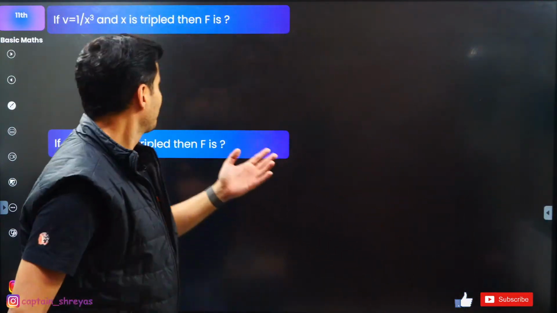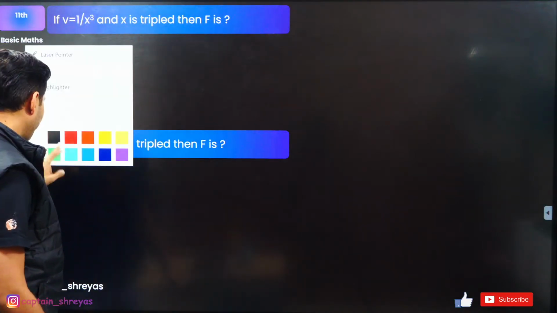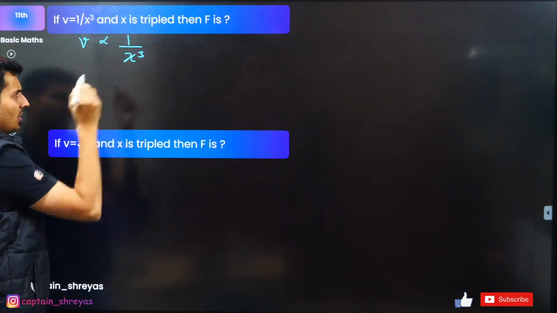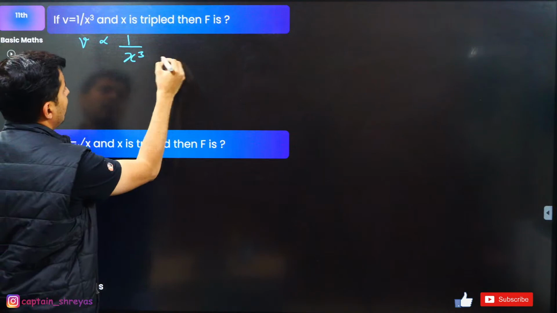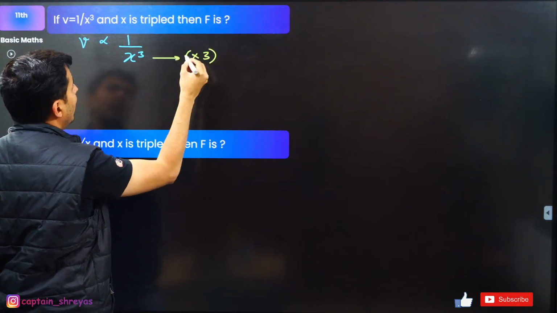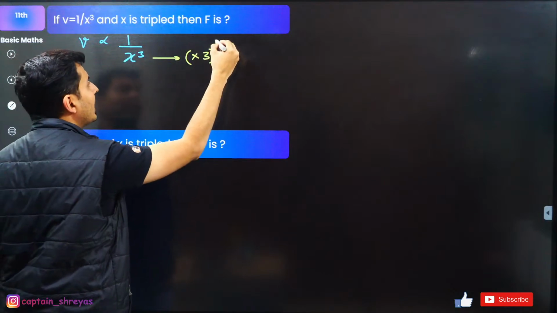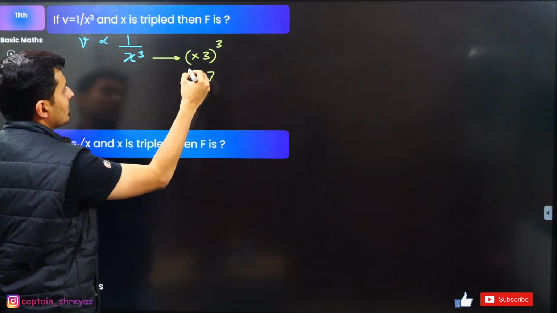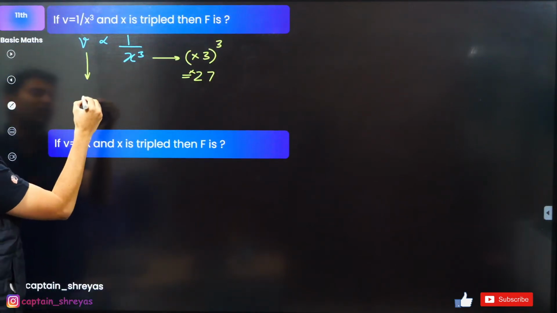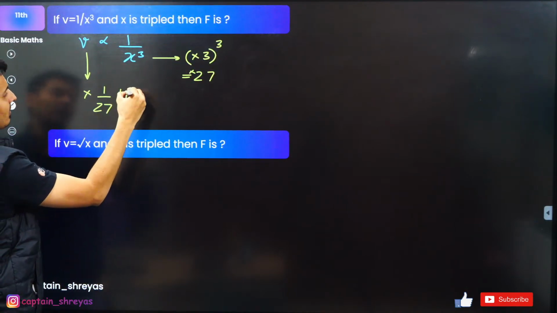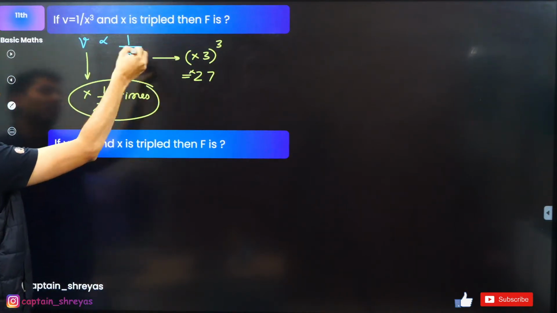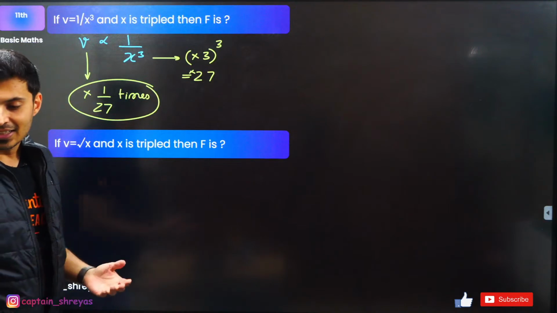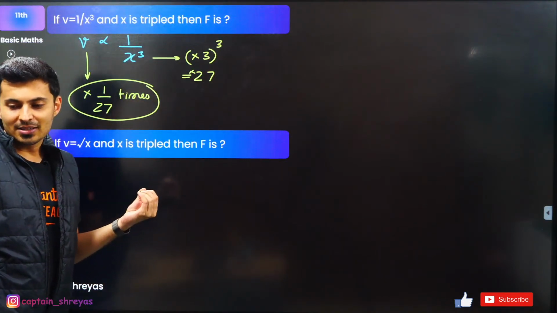V is 1 by x cube. X is tripled, then V will be. Okay. Here, V is directly proportional to 1 by x cube, or inversely proportional to x cube, I can say. Here, x is made 3 times, but x is also cubed, so 3 will also be cubed. 3 cube, 3 will become 27. So this will become 27 times. So V will become nothing but 1 by 27 times. Do not forget that 27 is in the denominator, not in the numerator. So 1 by 27 times. Very good, Purnima, Jolin. Excellent, guys. Awesomeness. No, Manipur, it is 1 by 27.